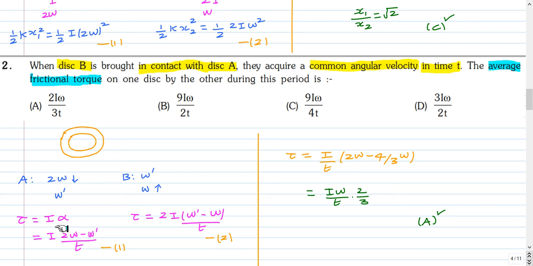That's equal to I into alpha. The frictional torque acting on the first disk is I of the first disk, that is I into alpha, and alpha average value is (2 omega minus omega prime) by t, and the frictional torque acting on the disk B is its moment of inertia 2I into (omega prime minus omega) by t. The frictional torque is common.